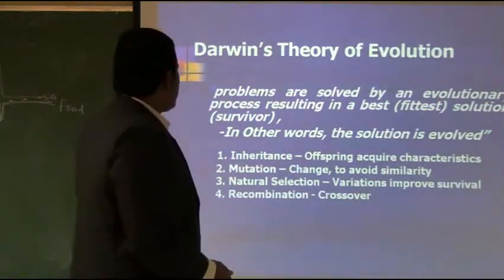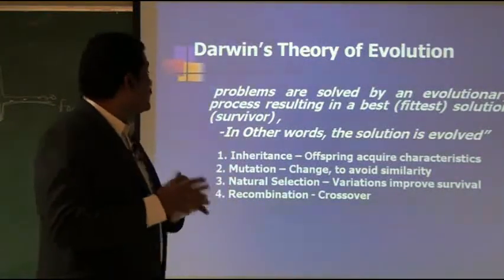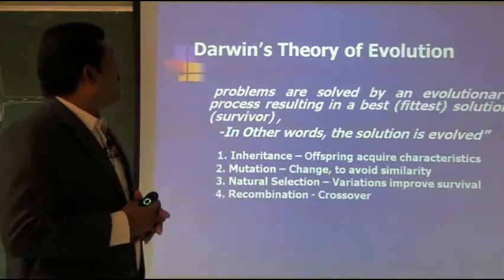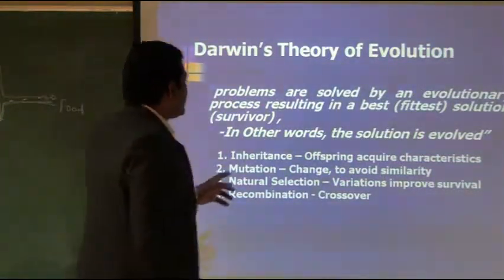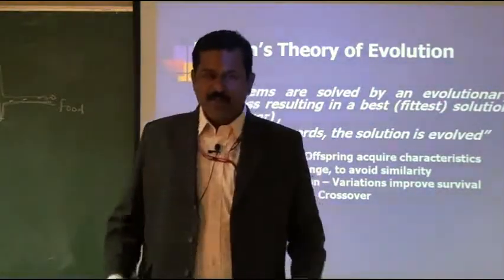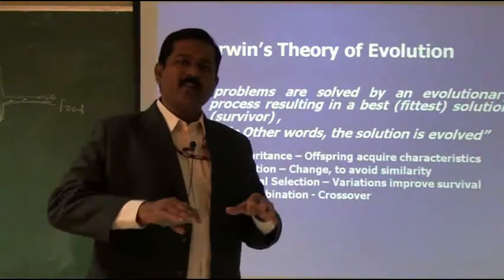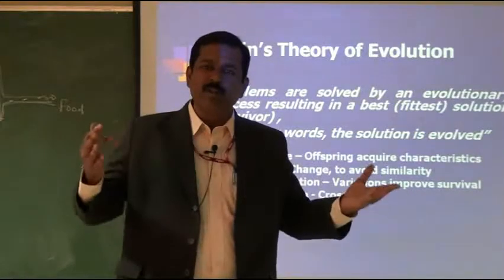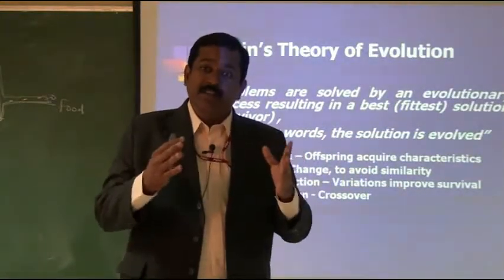In Darwin's theory of evolution, problems are solved by an evolutionary process resulting in the best, fittest solution. In other words, the solution is evolved. For any problem, the solution will be evolved. I told you that the evolution process itself is a highly intelligent process. So a solution evolved means the solution is obtained in an intelligent way.